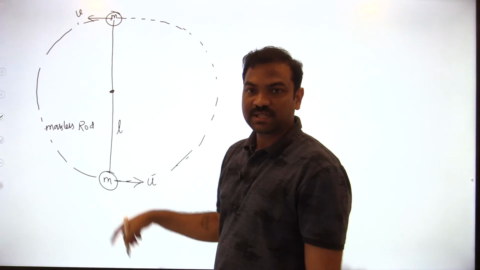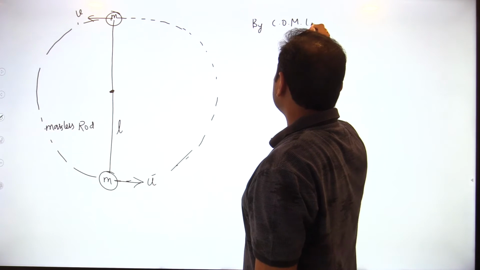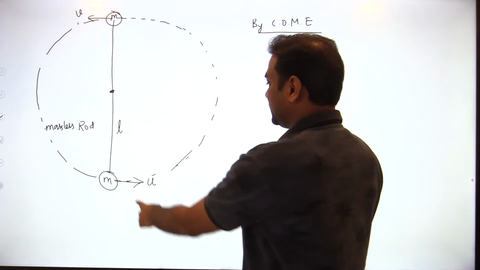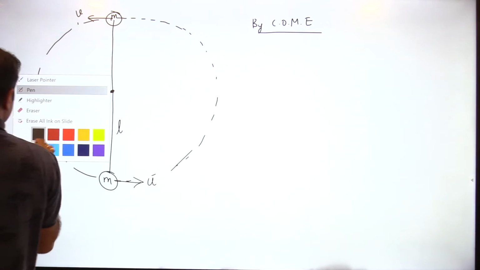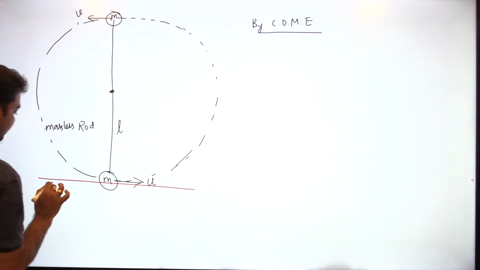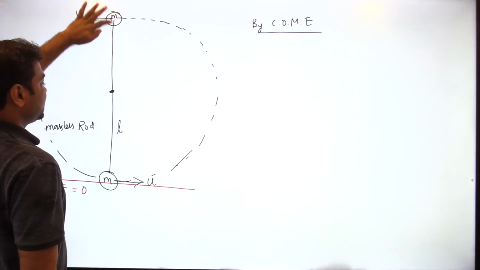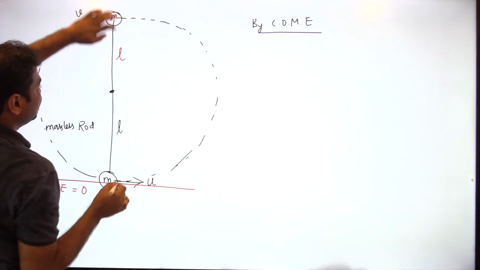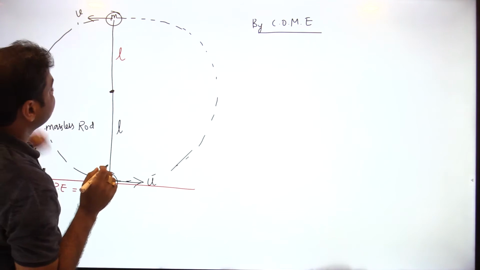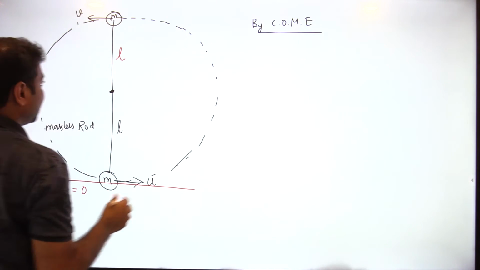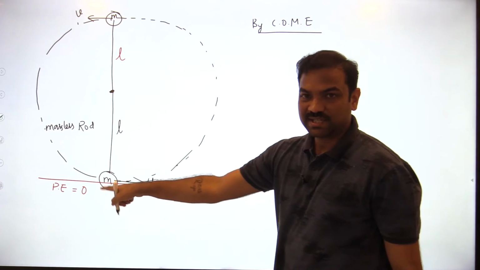Now I can use energy conservation. By conservation of mechanical energy, I can write down that here potential energy I am taking as 0. Then what is the potential energy here? This is L, this is L, total height 2L. So then I can write down the total energy at the bottommost point.